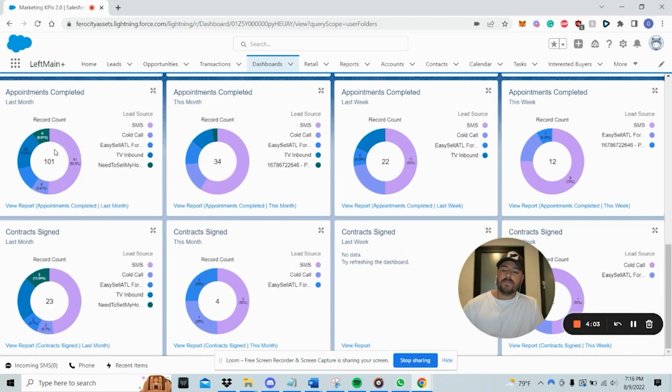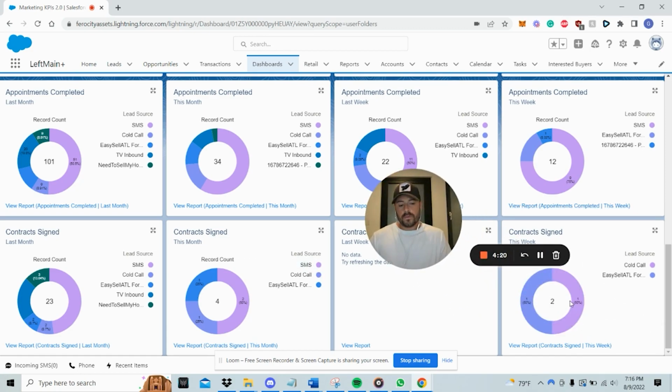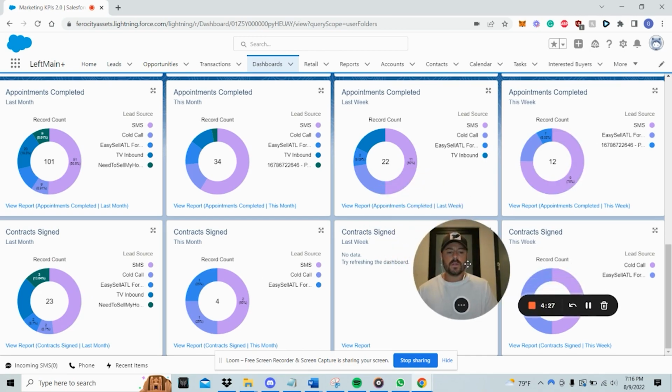And out of those 101 appointments completed, we locked up 23 contracts, right? 23 contracts, very good. Now this month, you guys can see here, we're already starting out slow. Had a rough week last week. We're changing our mindset. This week, we're already doing pretty good. We have 12 appointments. We're about 1 for 6 on closing, not as good as being about 1 for 4. We'll fix it though.